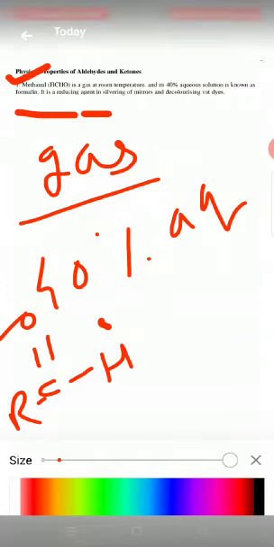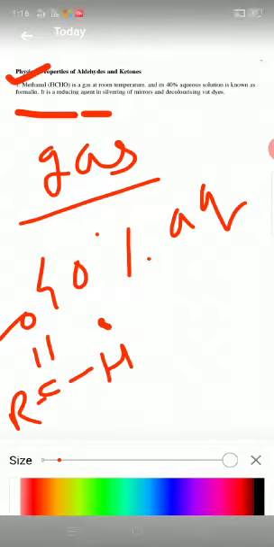This formaldehyde is a gas at room temperature, and its 40% aqueous solution is known as formalin. This formalin is used as a reducing agent in silvering of mirrors and decolorizing of wet dyes.